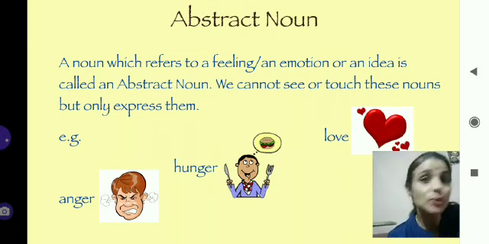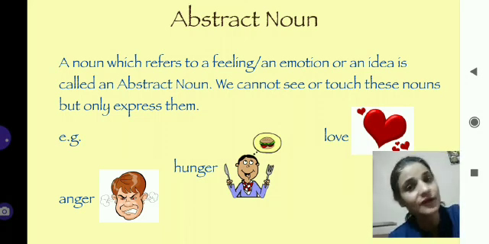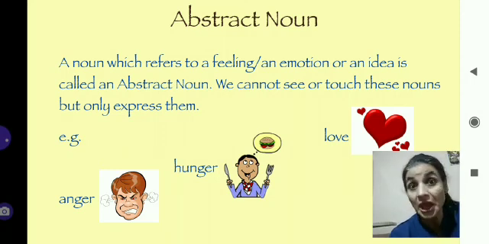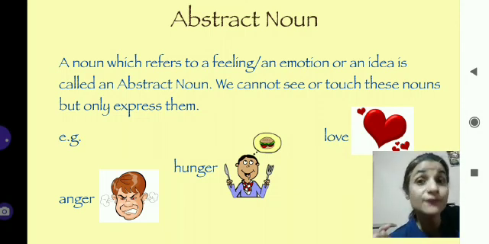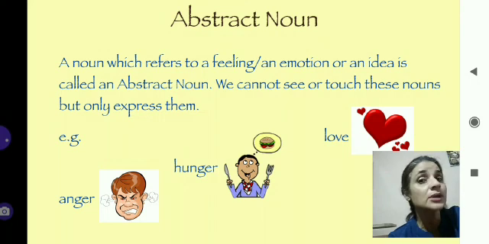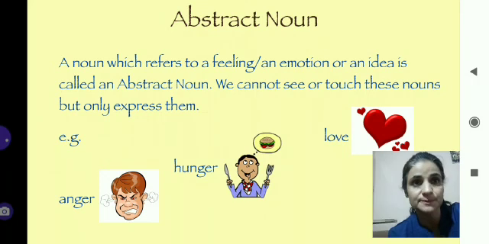You love your mama, you love your parents, you love your friends, your teachers love you. That is an emotion. So love is also an abstract noun. Anger, you can see another example, anger. Okay, you can see an angry face, but anger you can't see, it is only expressed. So anger is also an abstract noun. A noun which refers to a feeling or an idea or an emotion is called an abstract noun. That particular kind of noun we cannot see or touch.